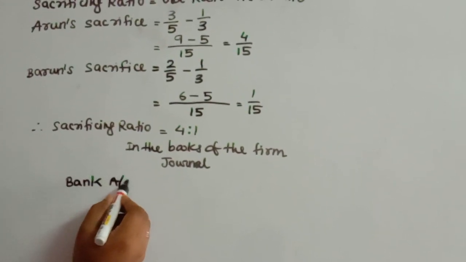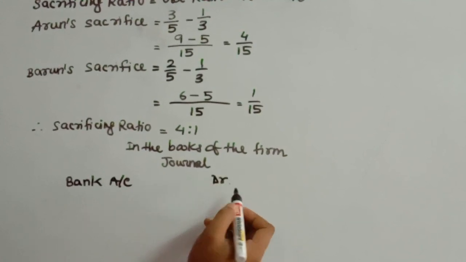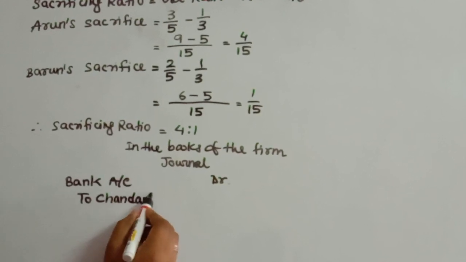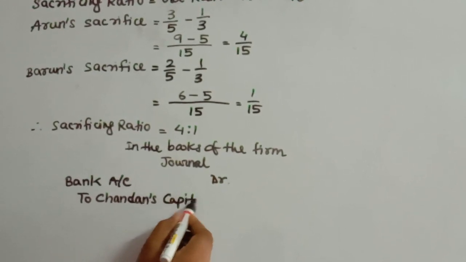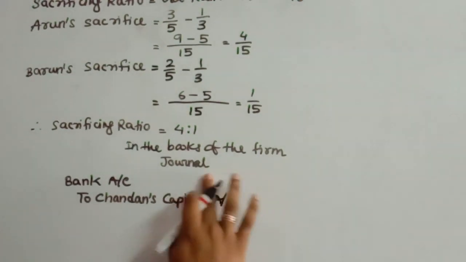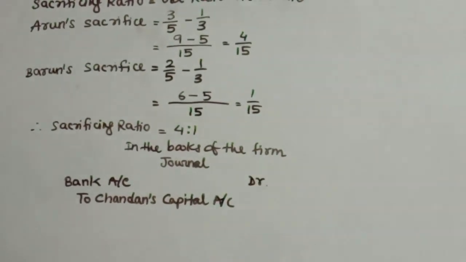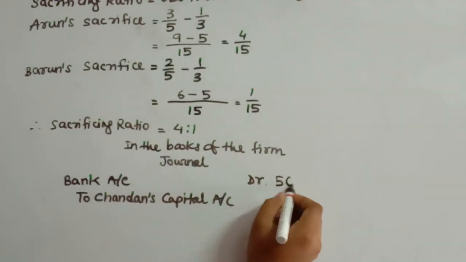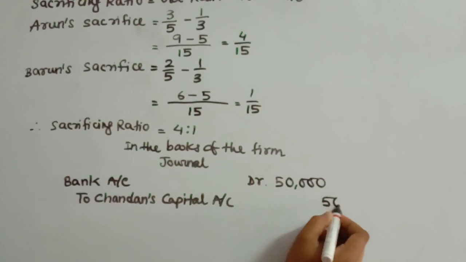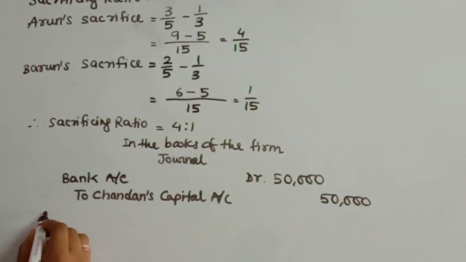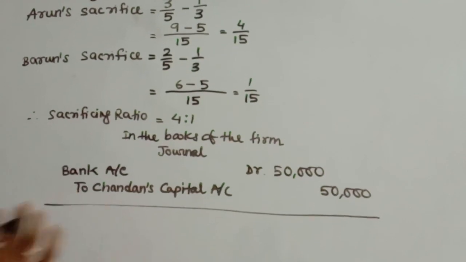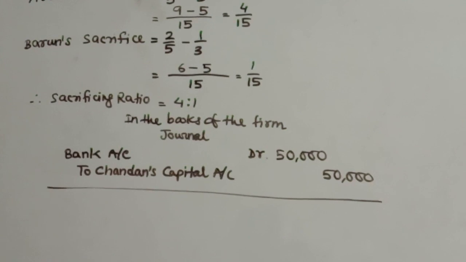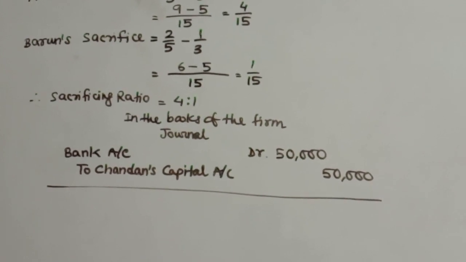Bank account debit to Chandan's capital account. So bank account is debited to Chandan's capital account, and Chandan is bringing in rupees 50,000 as his capital. This is the first entry. You will have to pass the narration also. So the narration will be: being the amount brought by Chandan as his capital.